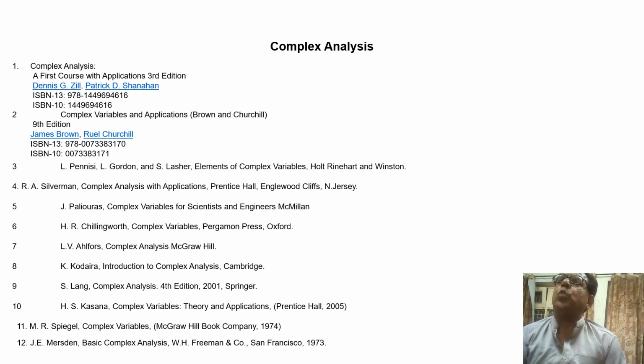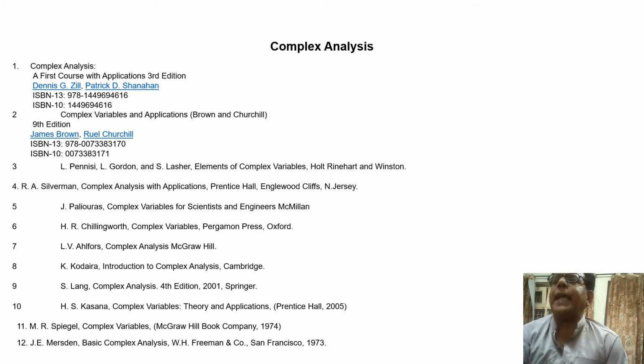First book is of Dennis G. Zill and Patrick D. Shanahan. Second book is of James Brown and Ruel Churchill. Number third book is L. Pennisi, Gordon and S. Lasher. Fourth book is R. A. Silverman. Fifth book is J. Palliorus. Sixth book is R. H. Chillingworth.